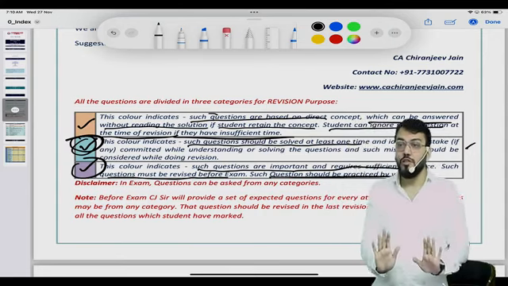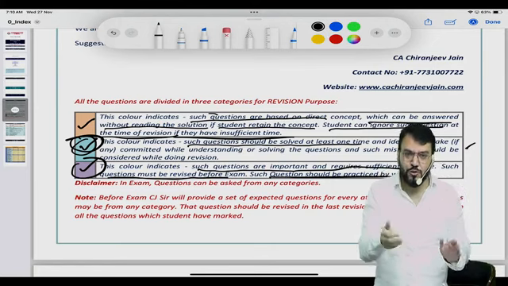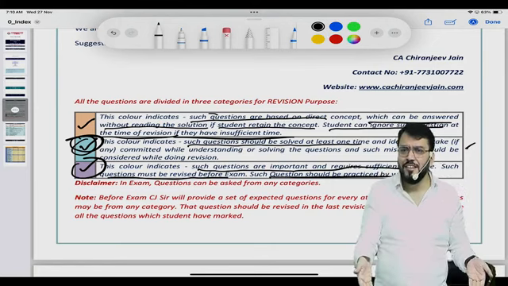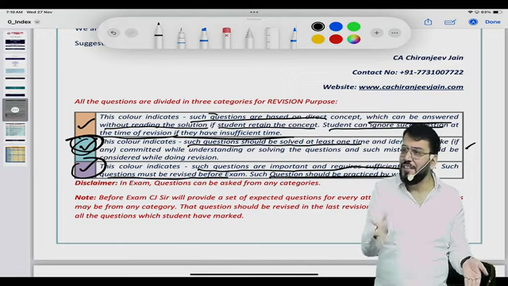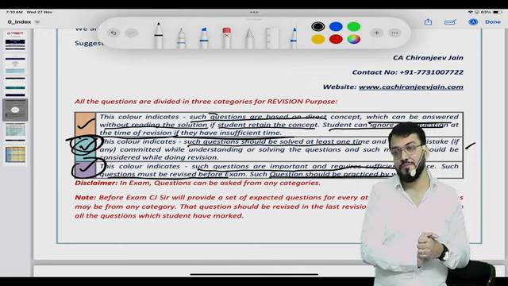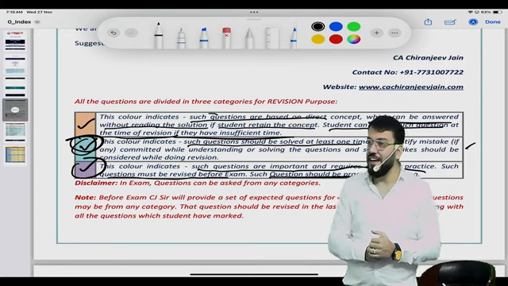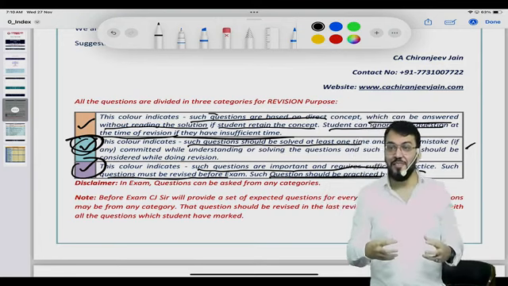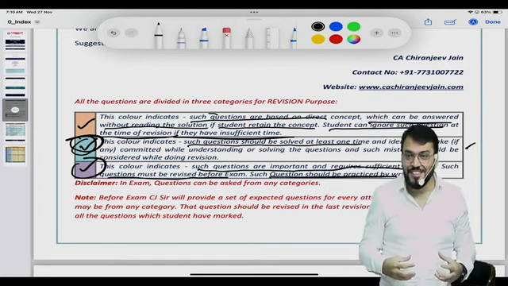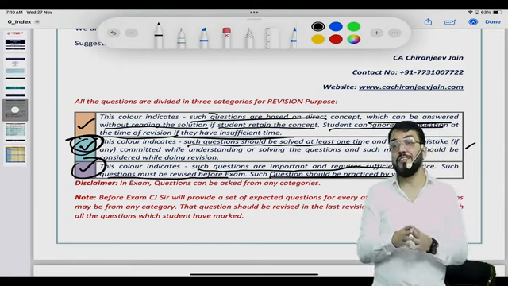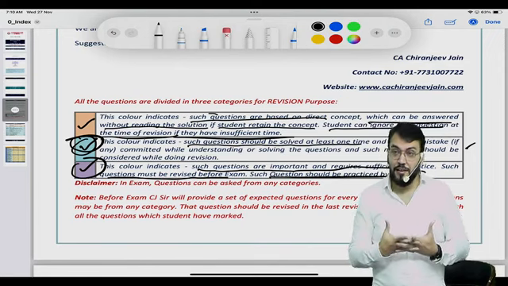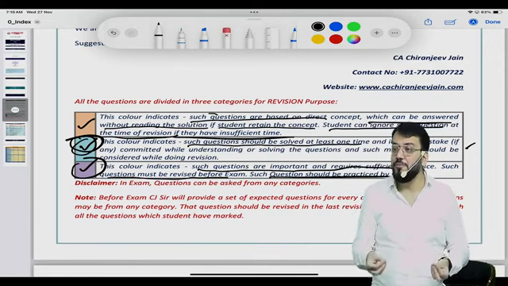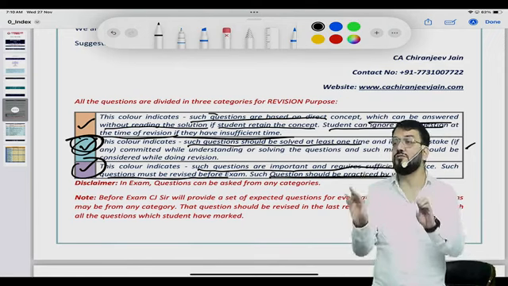If you don't want to read all the questions, then don't read the first category. All the questions I have given in the first category will not be in other faculties' books. Acha, I can also delete na. That will decrease my cost only. So as a businessman, I should delete. But when I think from a teacher's point of view, being in this industry, I should give everything to the student.